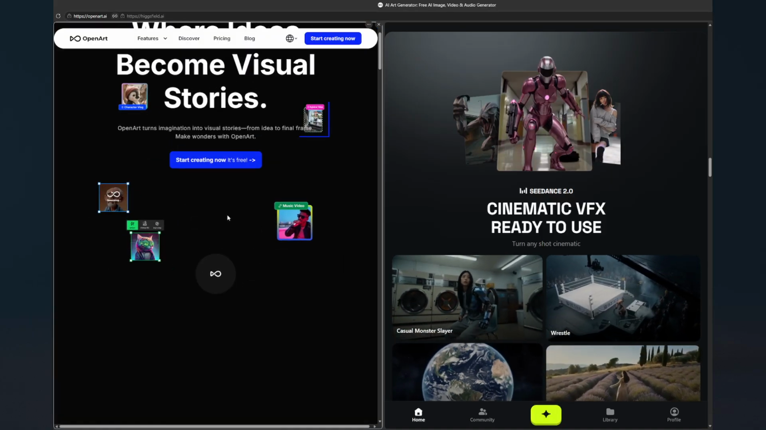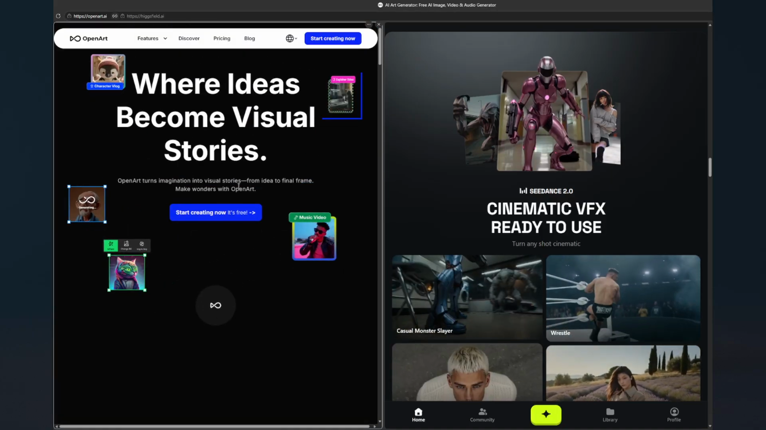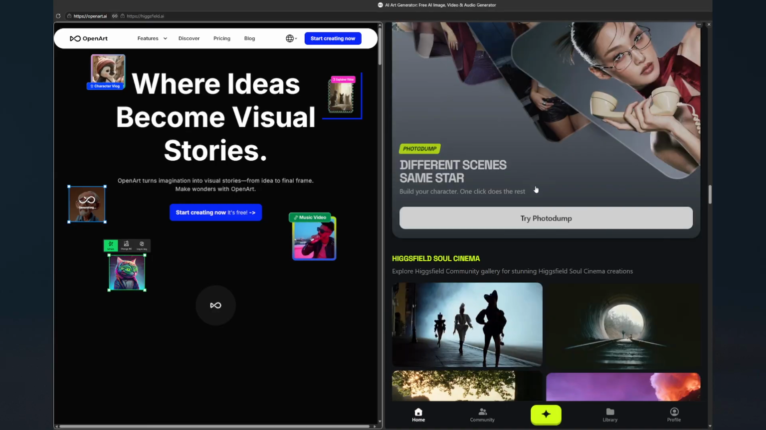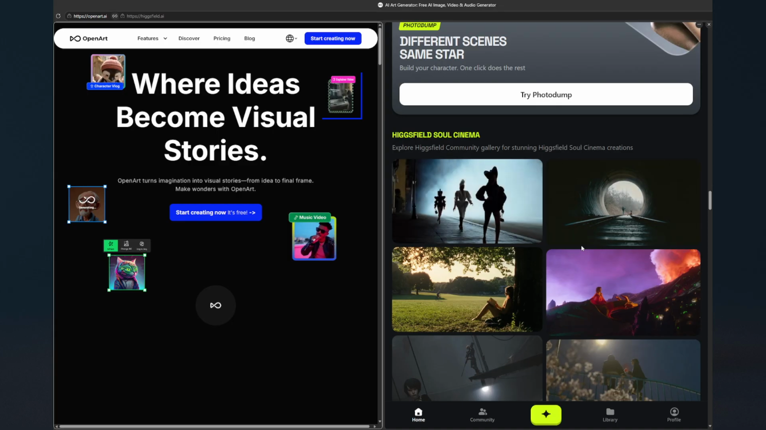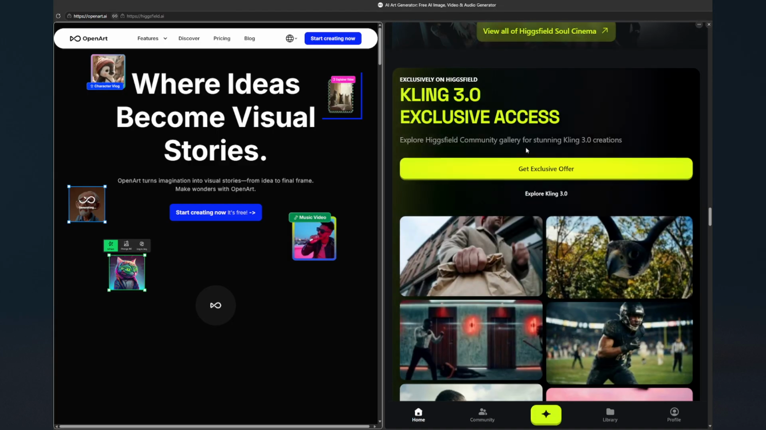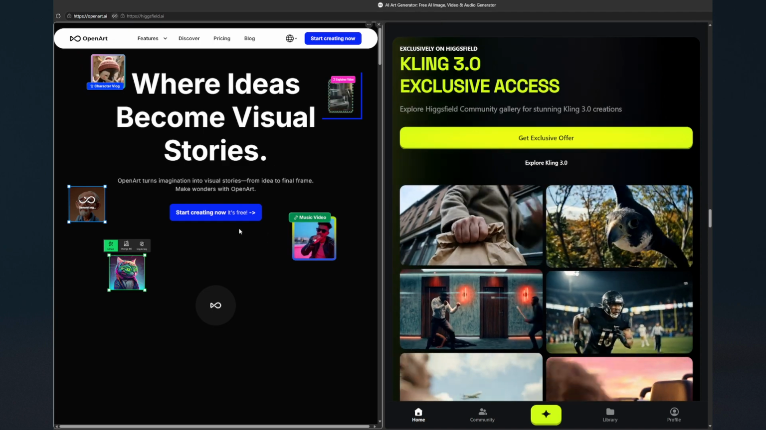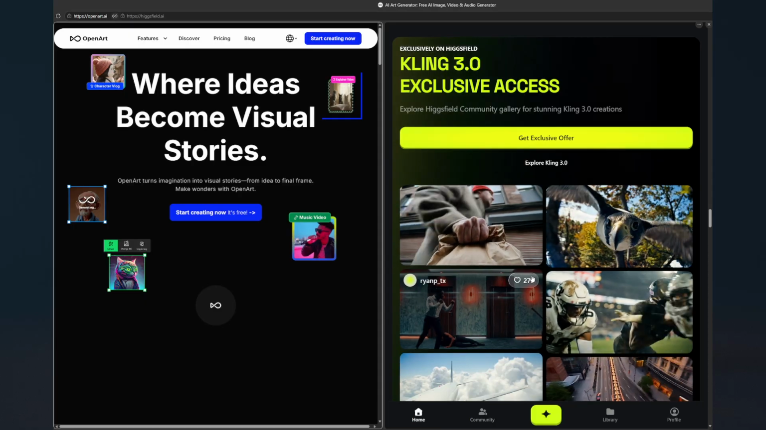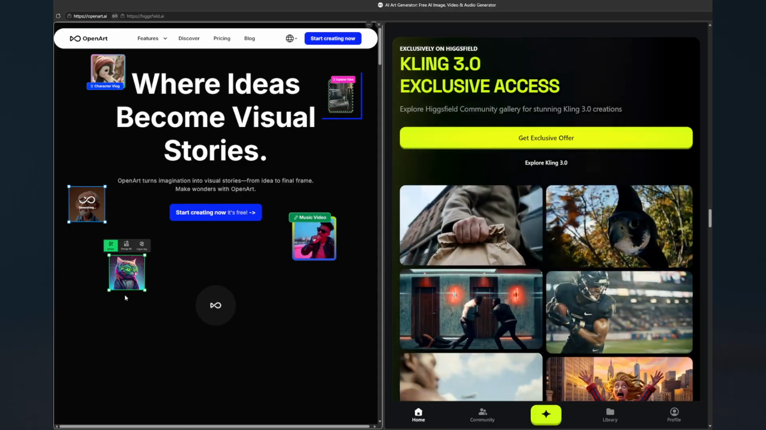the cons are limited realism and fewer enterprise safeguards. Higgsfield's pros are high-end realism, artistic control, and professional infrastructure, but it comes with higher compute costs and complexity. So the verdict is: choose OpenArt if you want free, accessible creativity, and Higgsfield if you need professional grade visuals for film, advertising, or advanced projects.